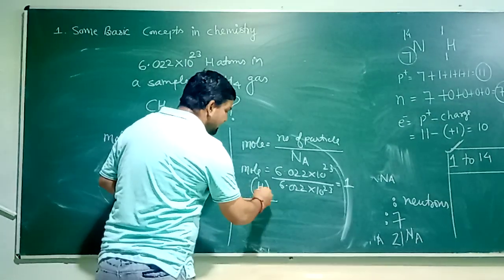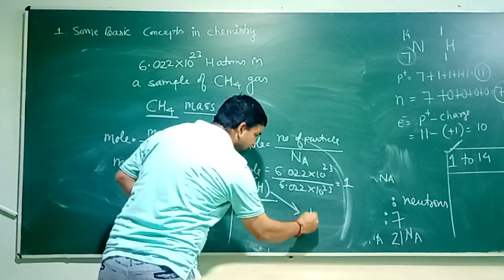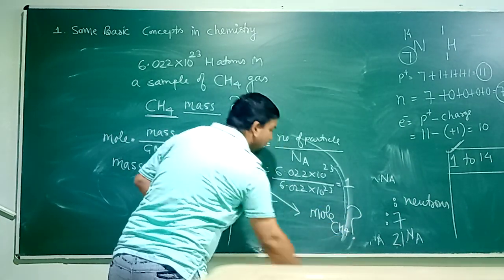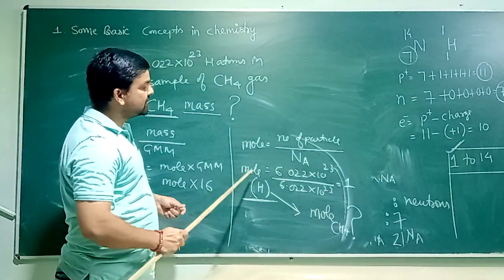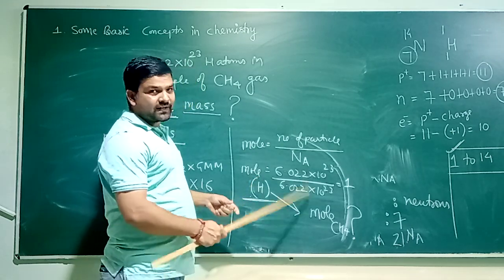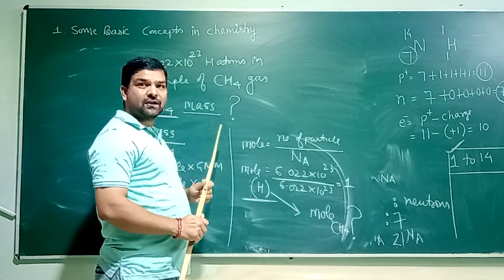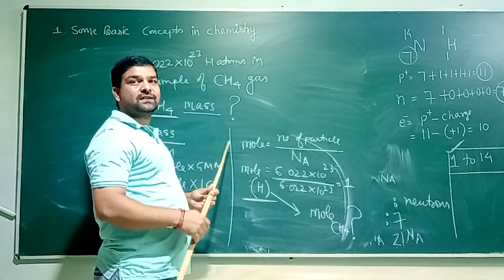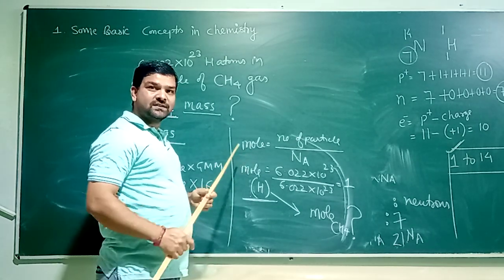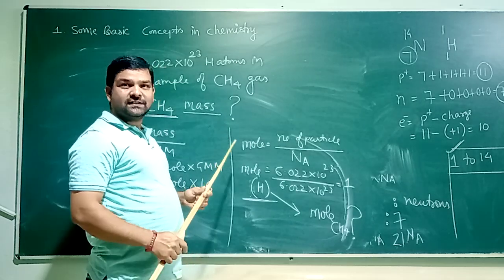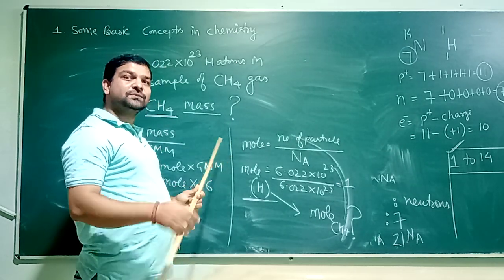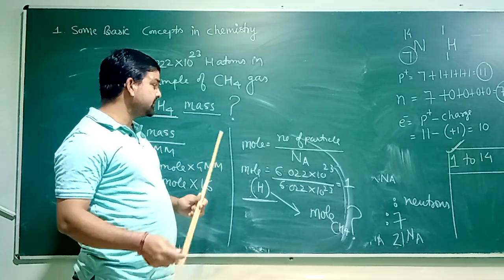Now you need to convert this number of moles of hydrogen into moles of CH4. And how can you convert this? Once again, use the unitary method. A few minutes ago I asked you a question: if you have 100 cars, how many tires do you have? The answer was 400. Now the reverse question: if you have 100 tires, how many cars should you have? The answer will be 25. Once again we used the same ratio, the unitary method.